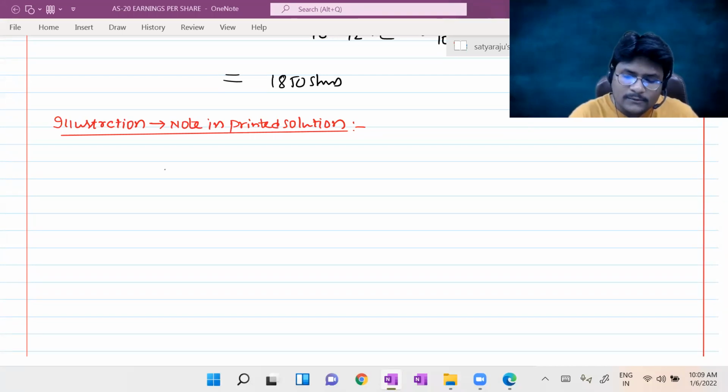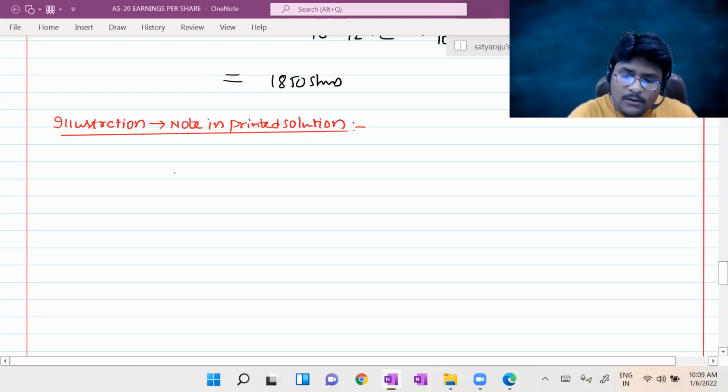For example, 1000 shares are there. Face value is 10 rupees. Paid up value is 10 rupees. 500 shares are there. Face value is 10 rupees.